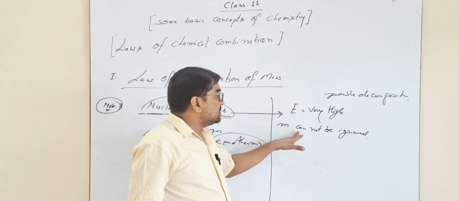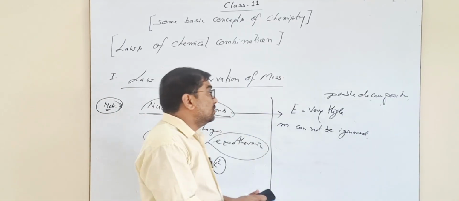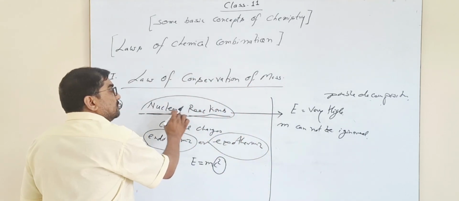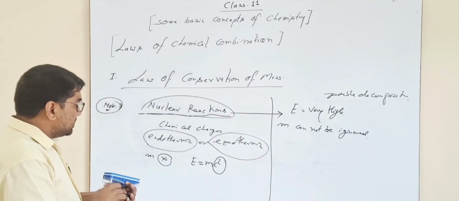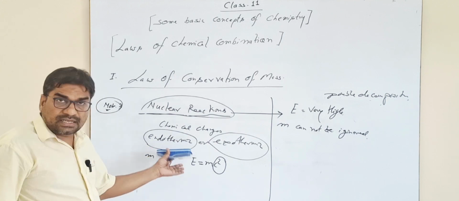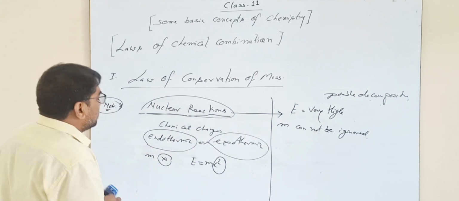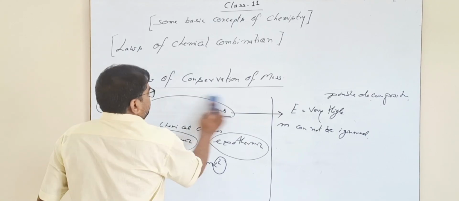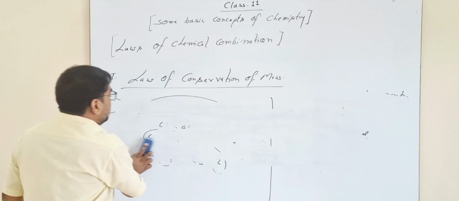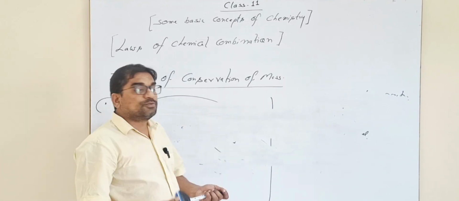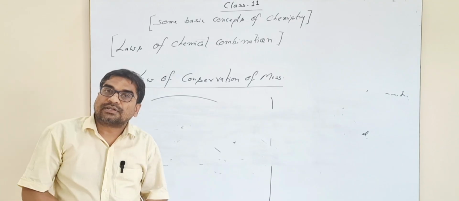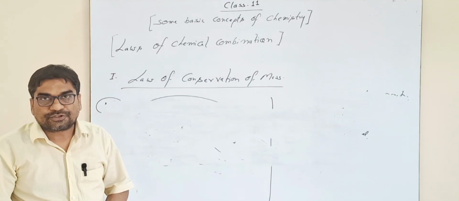That's why the change in mass cannot be ignored, and this law is not applicable for nuclear reactions. It is only applicable in the case of simple chemical changes, whether they are endothermic or exothermic by nature. So this is all about the law of conservation of mass. It was proposed by Lavoisier, and in the next lecture, we will discuss the law of definite proportion. Thank you.